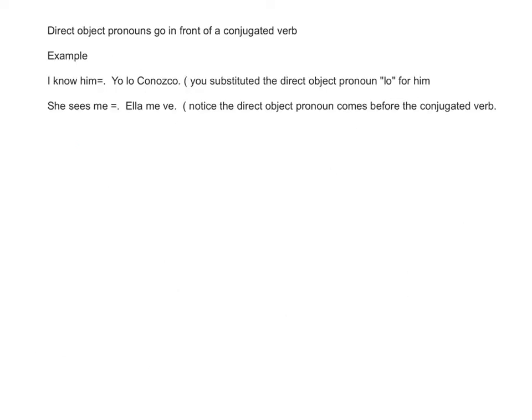Direct object pronouns, look at this rule, go in front of a conjugated verb. Conjugated verb is not like estudiar or hablar. It's the broken up form. Hablo, hablas, habla, estudiamos, etc. So whenever you have a situation where you have to put an object pronoun with a conjugated verb, the object pronoun goes en frente. Look at, I know him. Yo conozco means I know, but you put the lo in front of the verb. You put lo in front of conozco. You don't say conozco lo.